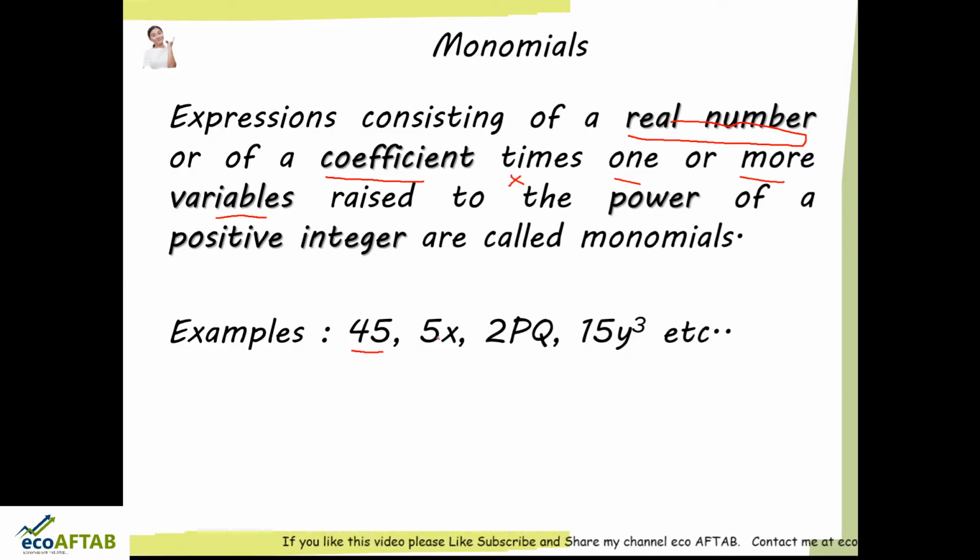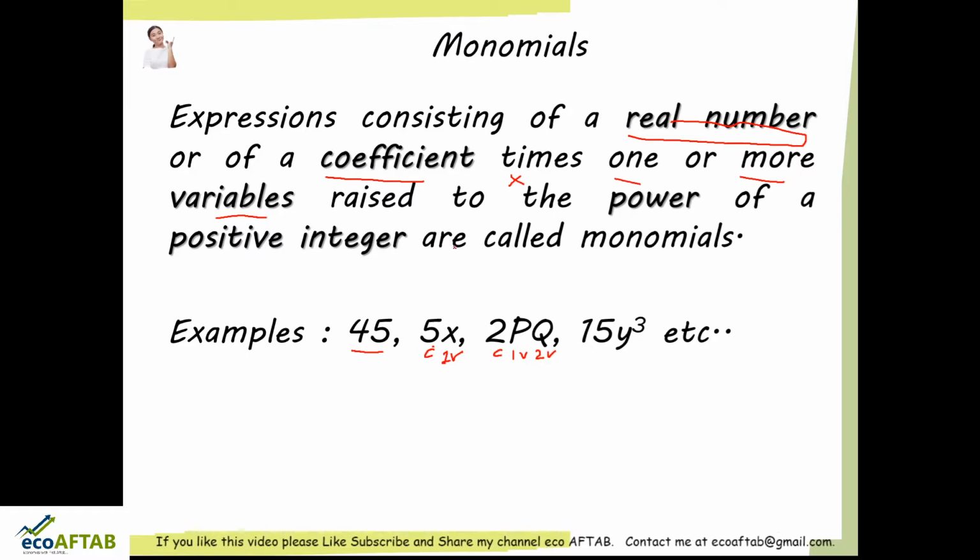So here we have the coefficient 5. This is a coefficient 5 and x is our one variable. So coefficient multiplied by one variable, or you can say coefficient multiplied by two variables.